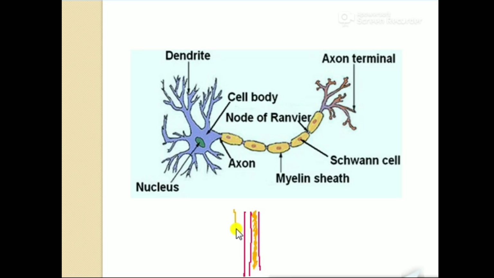That means the axon is surrounded by the Schwann cell. This is the protective layer of the axon. Outside of the Schwann cell is the neurolemma. The blue colored portion is the neurolemma.